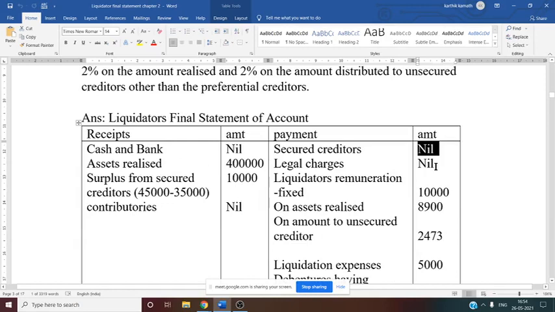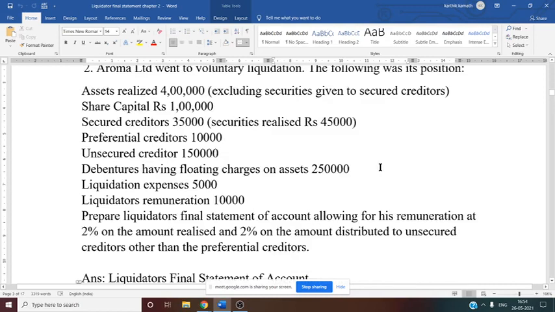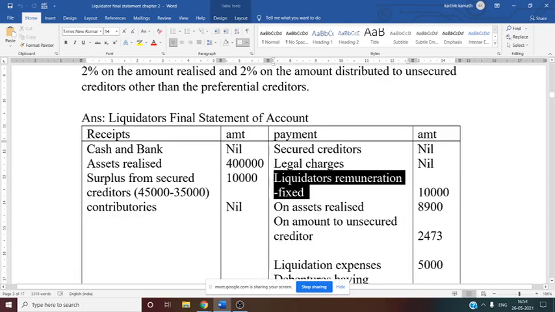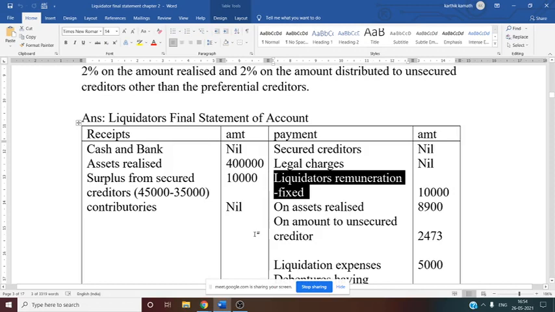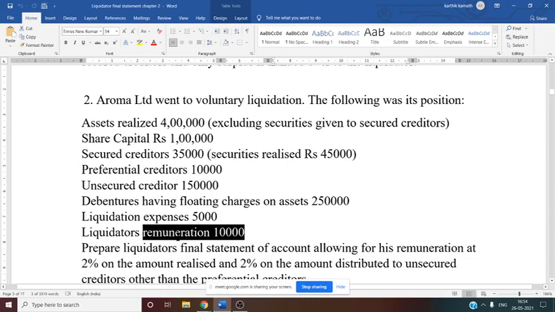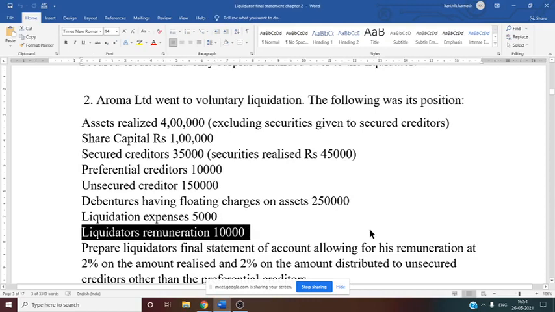Legal charges are not mentioned in the problem, so that is why it is nil. Legal charges, some of the court charges at the time of liquidation, if given, you have to consider. Then liquidator's remuneration. Now this is very important. Here we need to prepare some working notes for the problem. Whenever we are talking about liquidator's remuneration, we need to consider working notes. First, you can write liquidator's remuneration fixed. What do we mean by fixed? The amount which is mentioned in the question directly is the fixed amount. Liquidator's remuneration of 10,000 rupees is fixed, right? So that fixed amount you have to write first. Under liquidator remuneration, we have written the fixed 10,000.